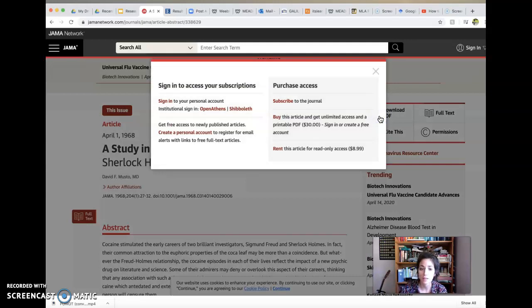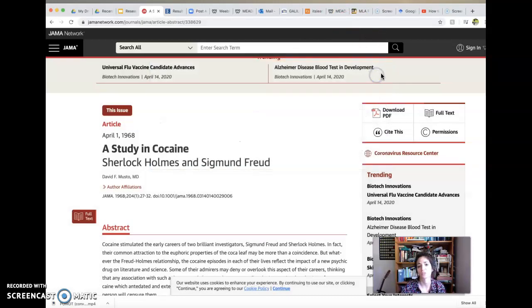I'm going to try to download this, but look here, you need the subscription. I could try to find the same article in Galileo, and because it's part of that online library and because we have that awesome password, you can access things that we can't necessarily access just on Google Scholar. But I did want to show you that Google Scholar is another place where you can do some research that you know will be legitimate.